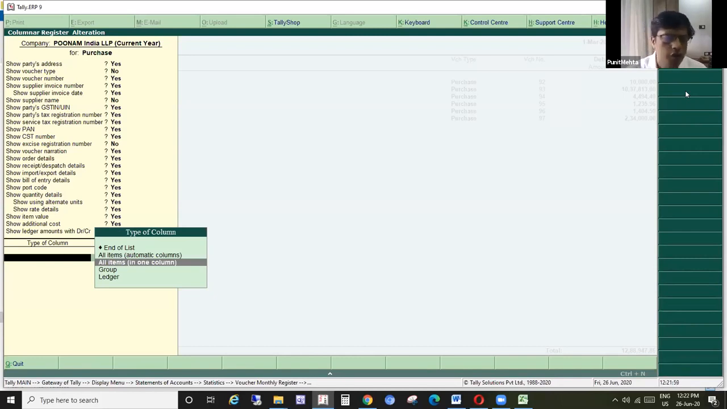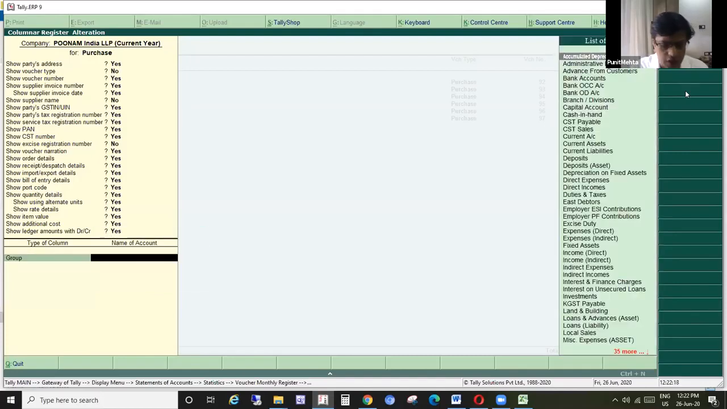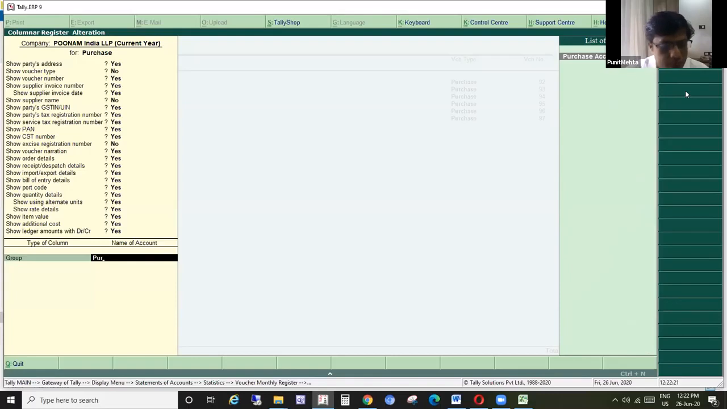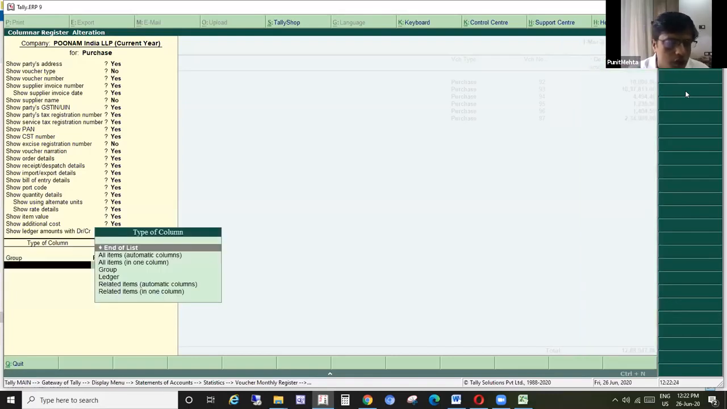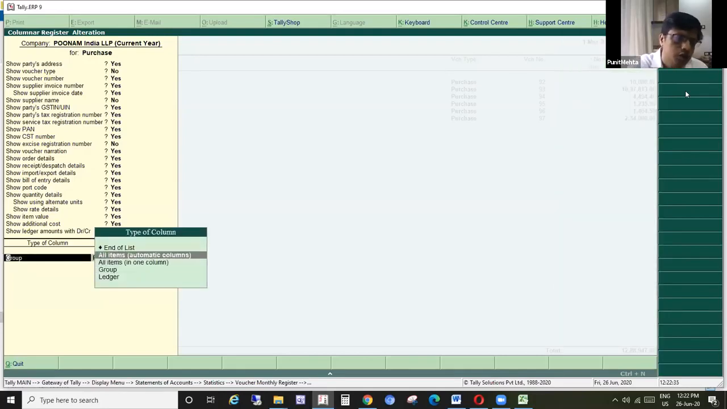What is this? If you want to see items of specific ledgers only, suppose only purchase ledgers only, you don't want to see those which, although the purchase register might have used, have been used for expense also. You don't want to see that. So here you can select only ledgers belonging to purchase accounts group, and all other related items in one column. This also you can see. But the best part is that almost all of us should know that we should use this all items automatic columns.